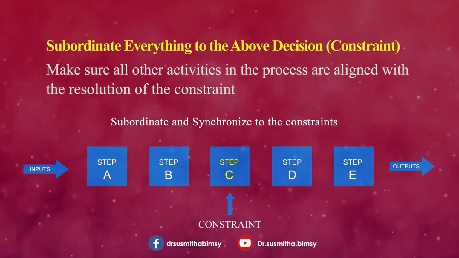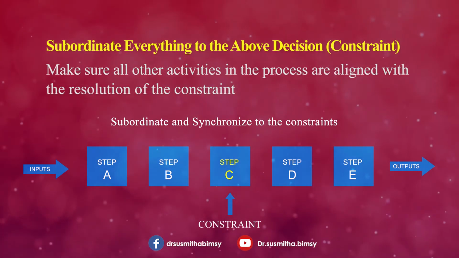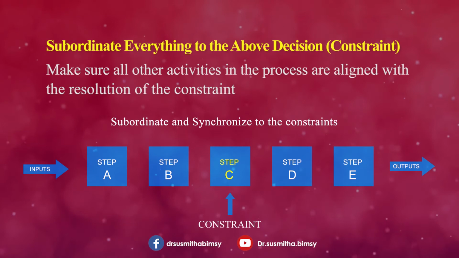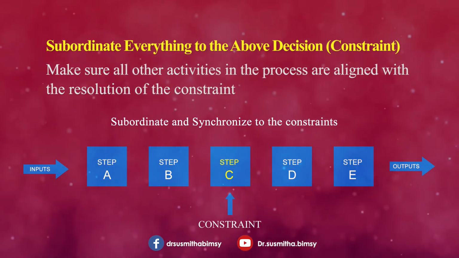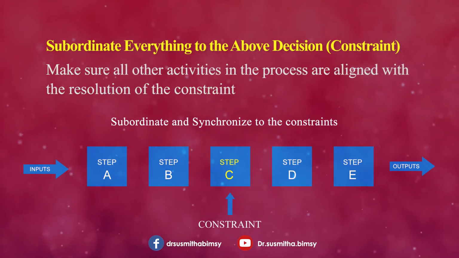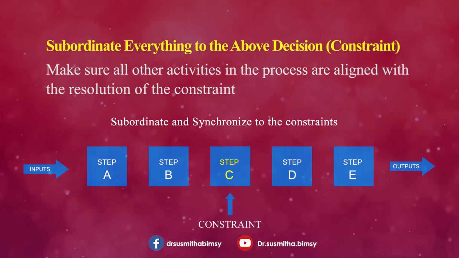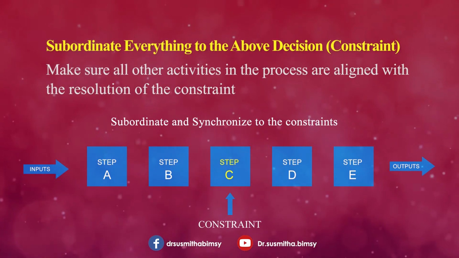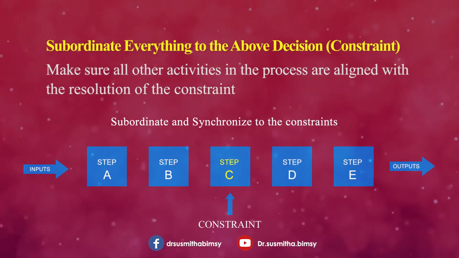Clear? That is, you have to adjust the production capacity of the machines in the first stage as well as the second stage according to the pace of the bottleneck machine. In short, the organization should adjust the rest of the system to enable the constraint to operate at maximum effectiveness.